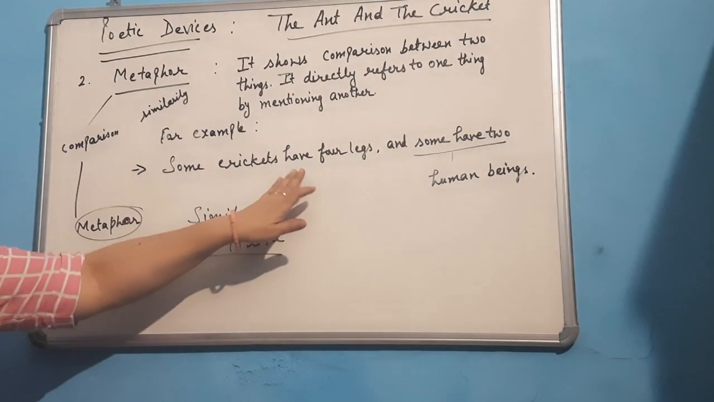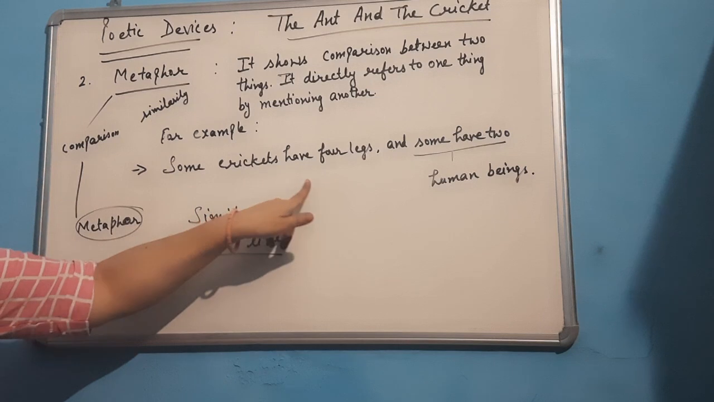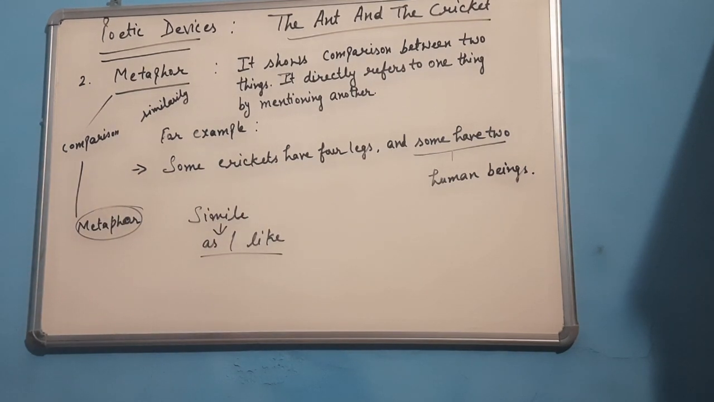And he has not used as or like. So here metaphor is used. In this line, the poet has used metaphor. I hope this poetic device is clear to everyone.